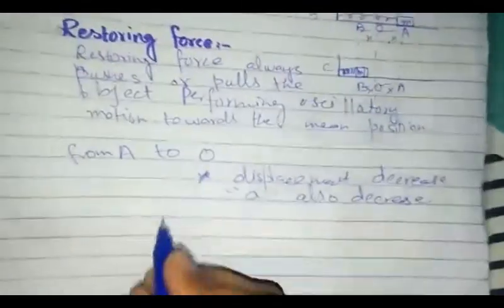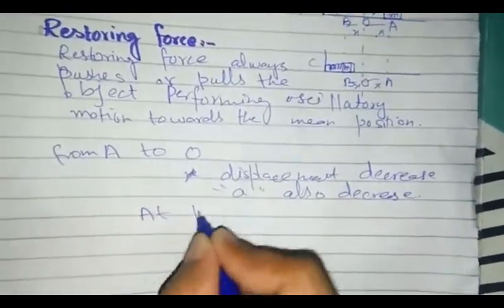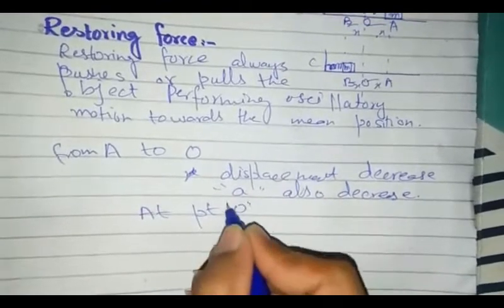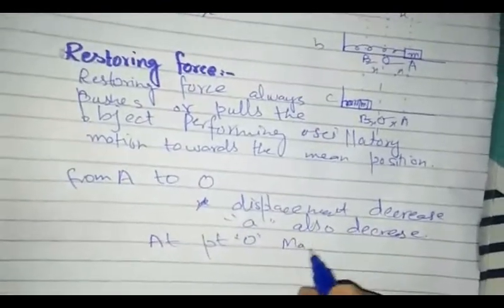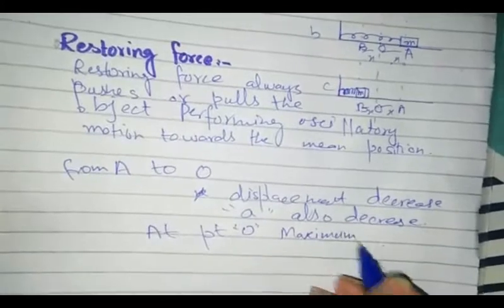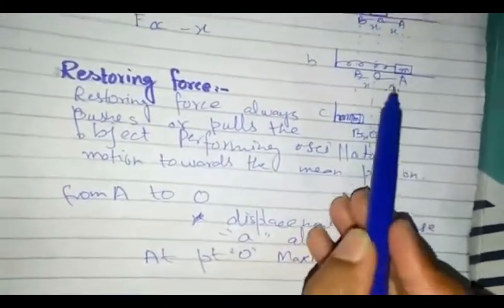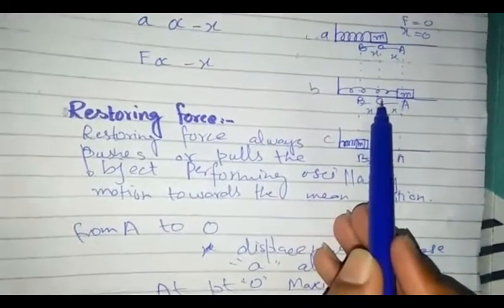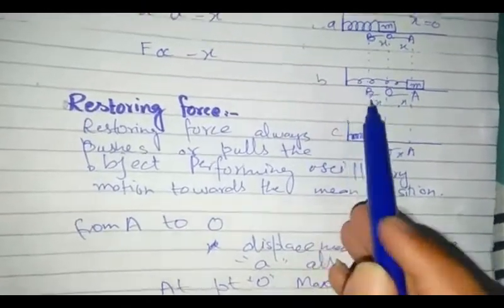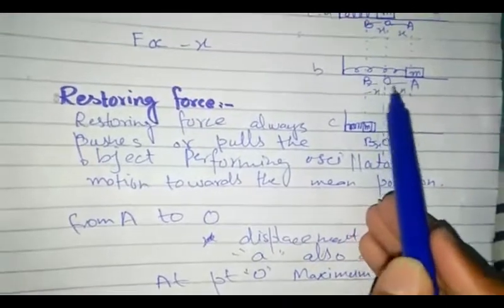And at point O, the object has maximum speed. Due to inertia, the object does not stop at point O, it will move towards point B due to restoring force.